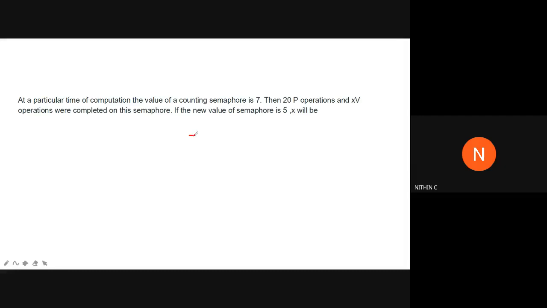What is the initial value? 7 is the initial value. Anybody with the answer?